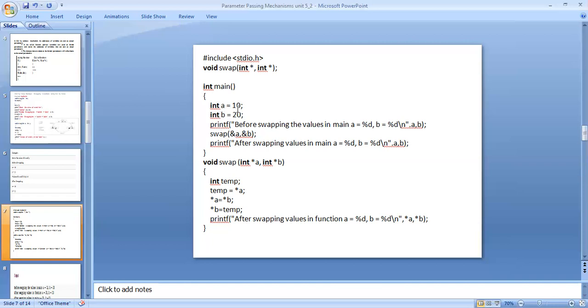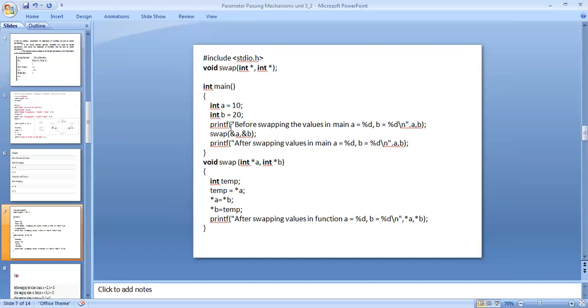int a equal to 10, here the value is already defined as an integer. Here the value of a is 10, a direct variable declaration. And int b equal to 20, with the semicolon. Both a and b are integers, which means each memory location is 2 bytes.